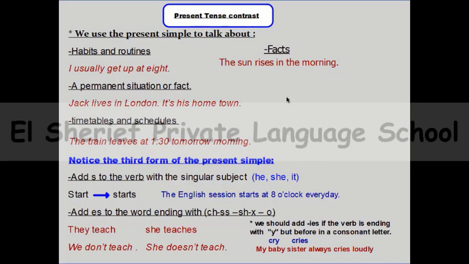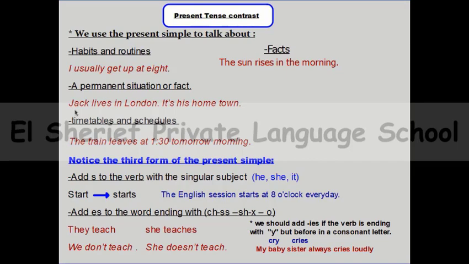When can I use present simple? Number 3. We need to use present simple if we are talking about a permanent situation or fact. A permanent situation is something that happens for a long time. Jack lives in London. It's his hometown. So this is a permanent situation. This is a situation that happens for a long time.